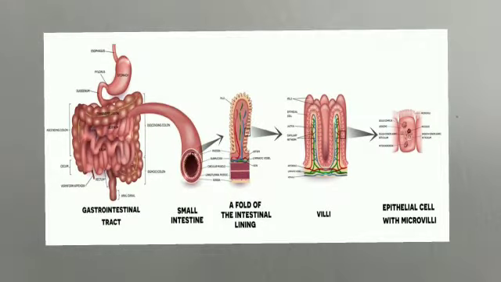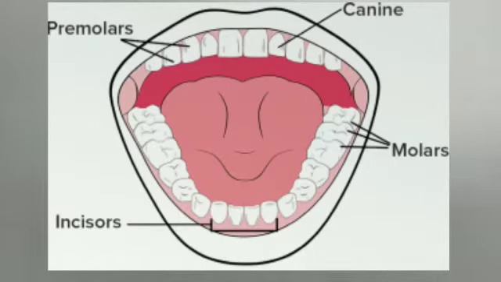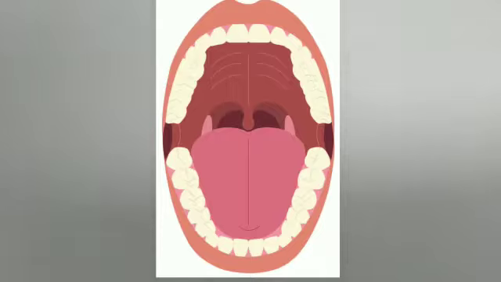When a baby is between 6 and 12 months old, teething begins. By the age of 3, kids get their first set of teeth, known as baby teeth, milk teeth or primary teeth. In humans, baby teeth are 20 in number. These are also called deciduous teeth. The milk teeth start falling out when the child is 5 or 6. Permanent teeth replace the baby teeth by the age of 12. An adult has 32 permanent teeth.